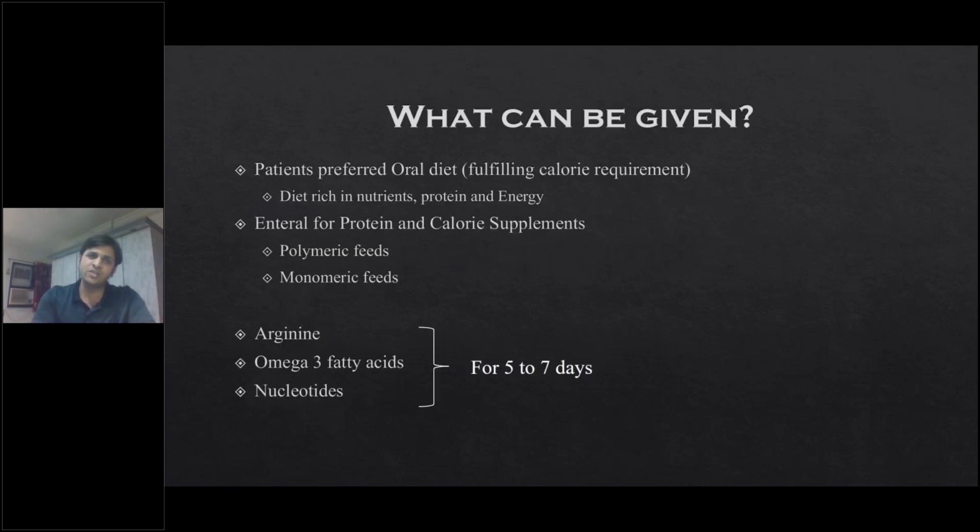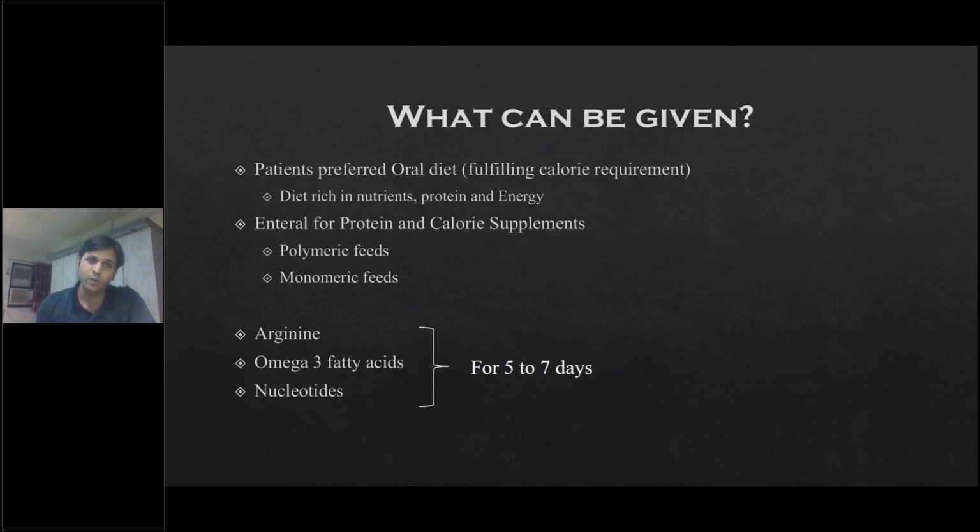So as we said, if the patient is on an ambulatory OPD basis, the patient can continue taking an oral diet, and the calorie and protein intake can be increased by explaining to them, by the dietitian or by the surgeon, what foods will give them better quality proteins and energy. If that is not adequate, you can go for protein and calorie supplements.